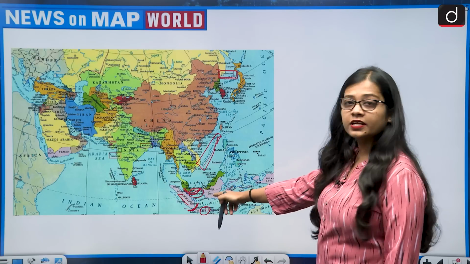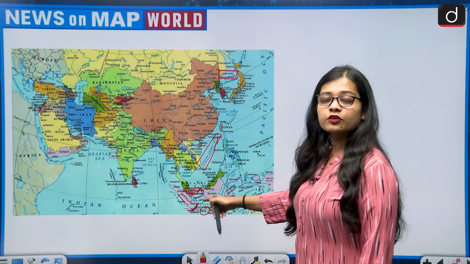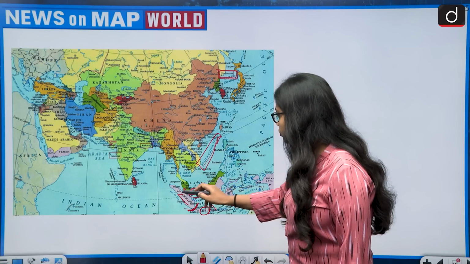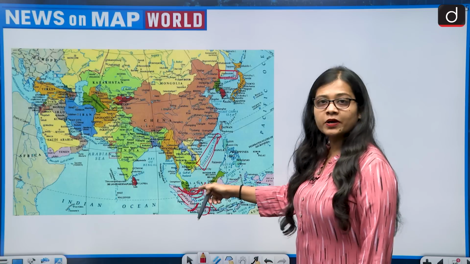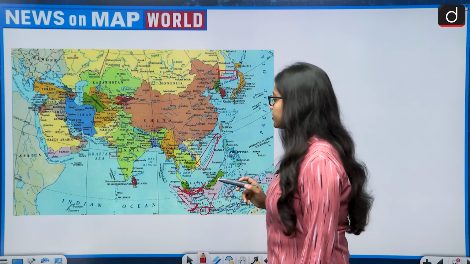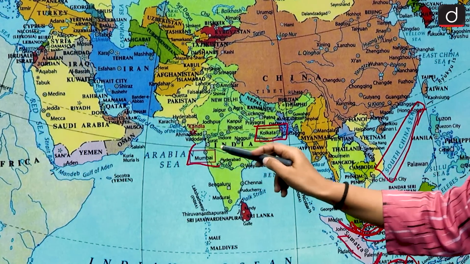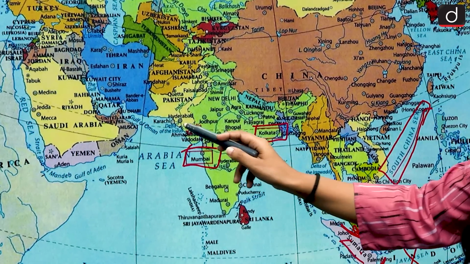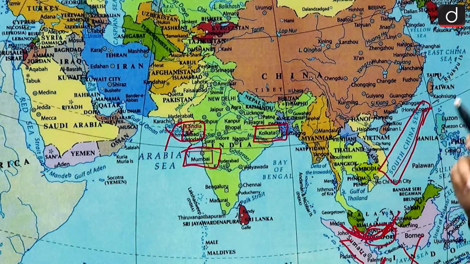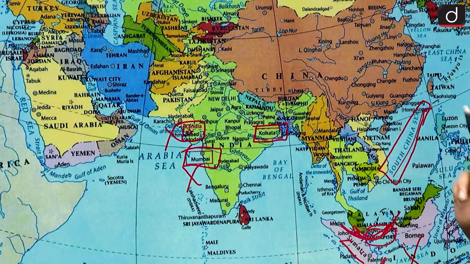So this becomes very clear just looking at the map, that between Strait of Malacca and Sunda Strait, if one has to travel minimum, then Sunda Strait needs to be avoided and one needs to take the Strait of Malacca, because it lies much ahead of Sunda Strait. Now coming to the Indian cities. So there are 3 Indian cities which are named. First is Kolkata. Kolkata lies in West Bengal. Then we have Mumbai. Mumbai lies in Maharashtra. And then we have Kandla. It lies in Gujarat. So between Mumbai and Kandla, Kandla gets eliminated with respect to minimum distance. And between Kolkata and Mumbai, Mumbai gets eliminated with respect to minimum distance.